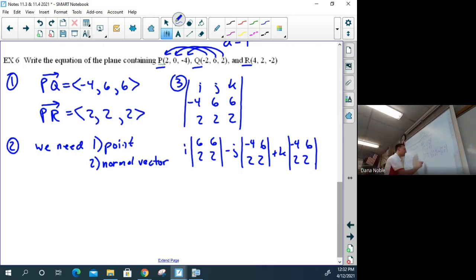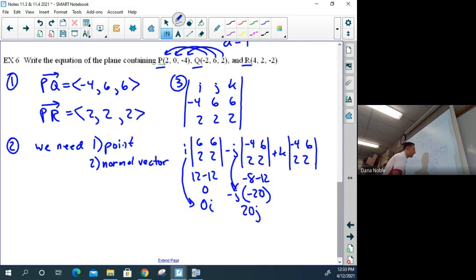So we're going to do our computations. 12 minus 12 is 0, so we have a 0i here. Don't forget to bring the i down. This next one is going to be -8 minus 12. Remember, we're doing ad minus bc for a -20. Now remember, you've got a -j. This often gets forgotten. We've got a positive 20j when it's all said and done. The last one, -8 minus 12 for a -20. There's our k, so a minus 20k.